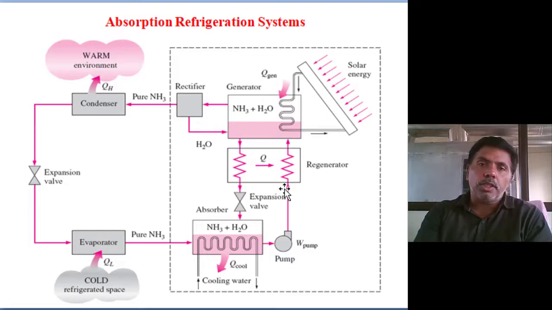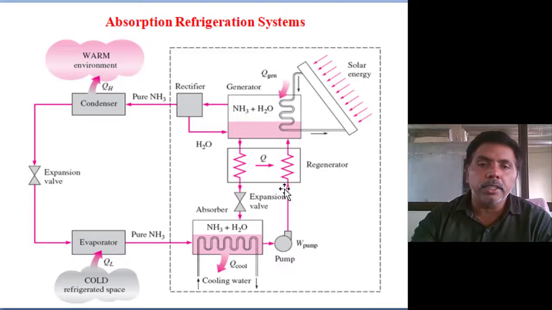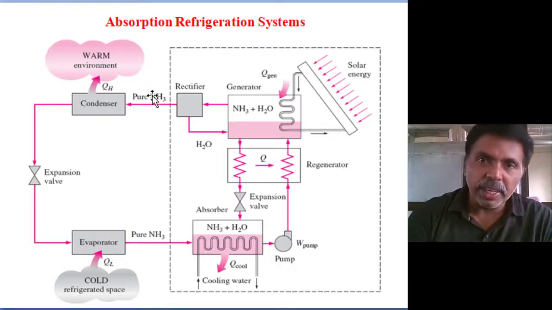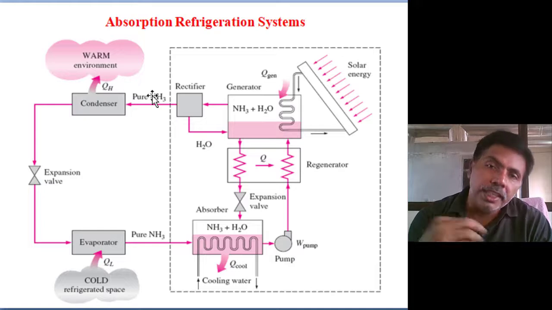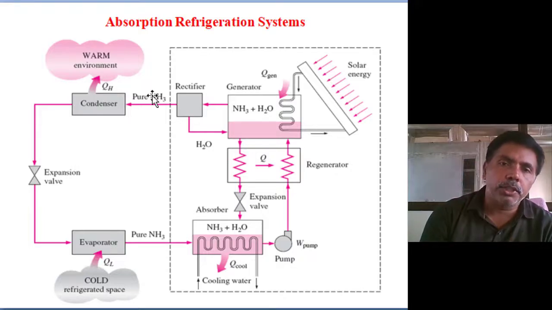Come to the next one, vapor absorption refrigeration system. Vapor absorption or compression might target to raise the pressure of vapor, heat absorbed vapor to the condenser pressure. By using mechanical energy, then it is called vapor compression system. By using heat energy, then it is called vapor absorption system or adsorption system. Both are there.